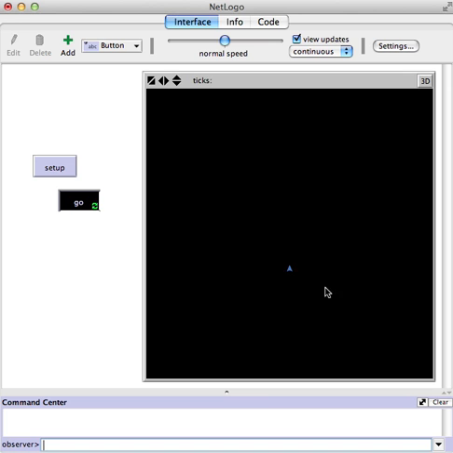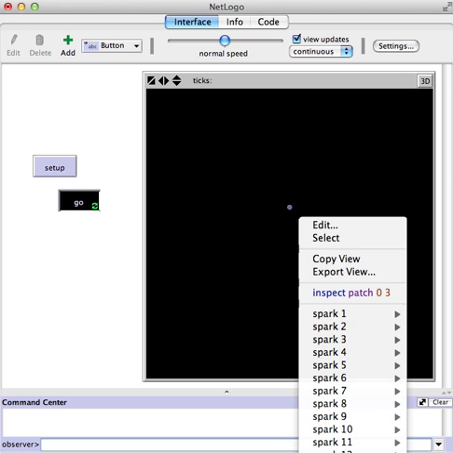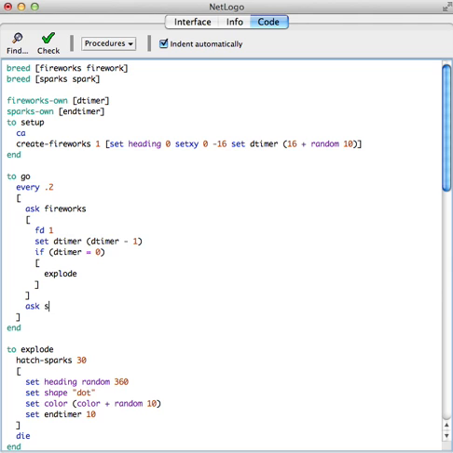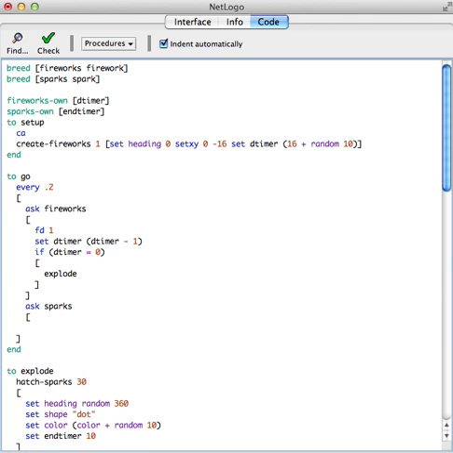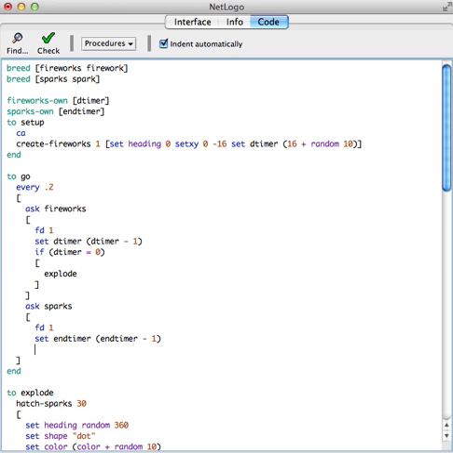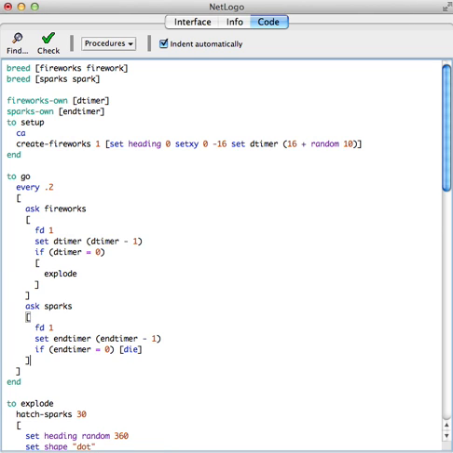Okay. So the firework goes up, and then we have lots of dots. Look at that. There's lots of them, but they're not doing anything. So, as well as asking the fireworks to do stuff, we need to ask the sparks to do stuff. So ask sparks, go forward 1, decrease their end timer, and if their end timer equals 0, you should go ahead and die. So, that's what the sparks are going to do.